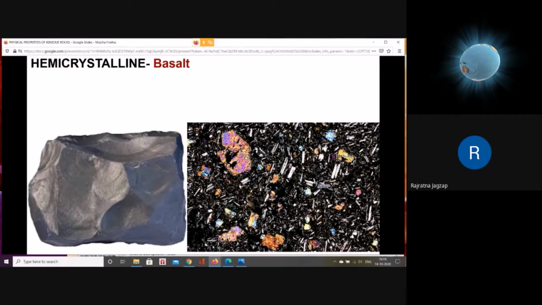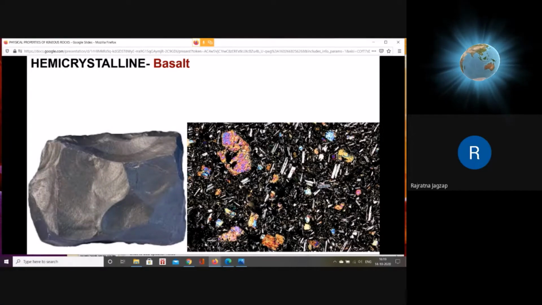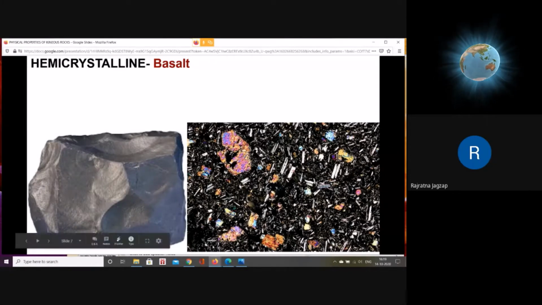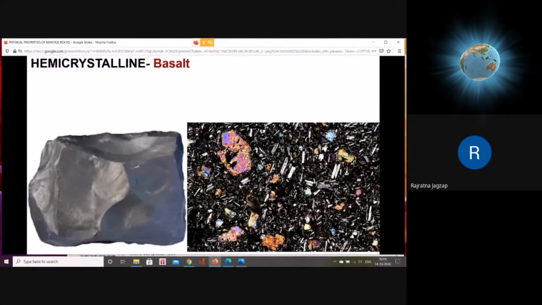Elongated white colored minerals are all plagioclase. These are the plagioclase minerals, and this is augite, large size augite. Colorful minerals are the augite minerals. This is augite. This is augite. So whatever colorful material you are seeing is augite mineral, and elongated white colored or gray colored, this is all plagioclase.